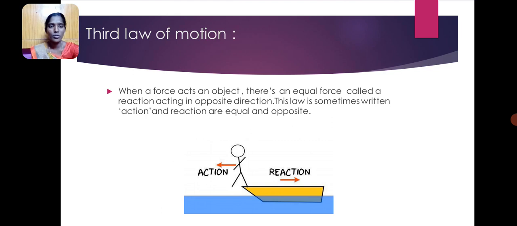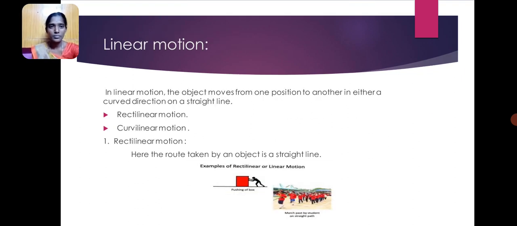The third law of motion: when a force acts on an object, there is an equal force called a reaction acting in the opposite direction. The law is sometimes stated as: action and reaction are equal and opposite. The boy is the action and the opposite force is the reaction. This is called the third law of motion. Next, the three types of motion.